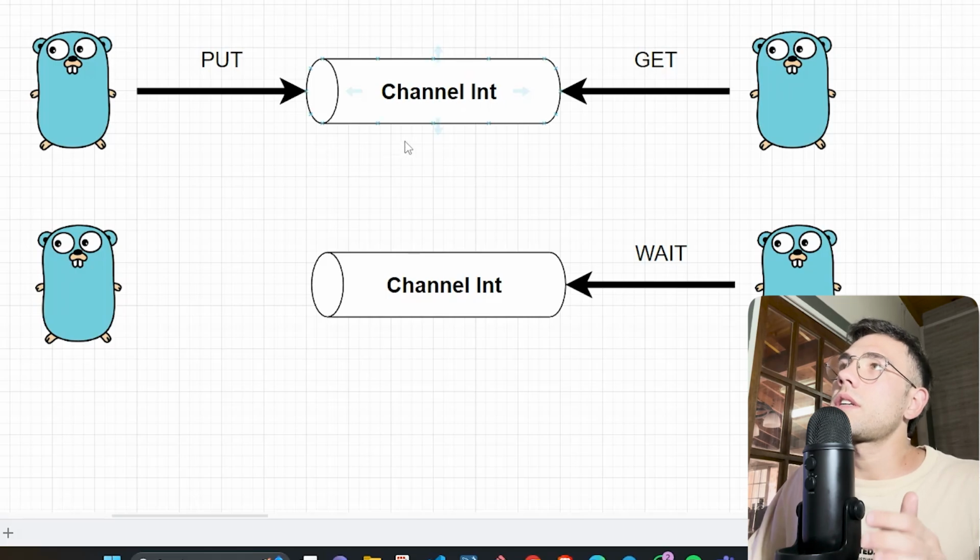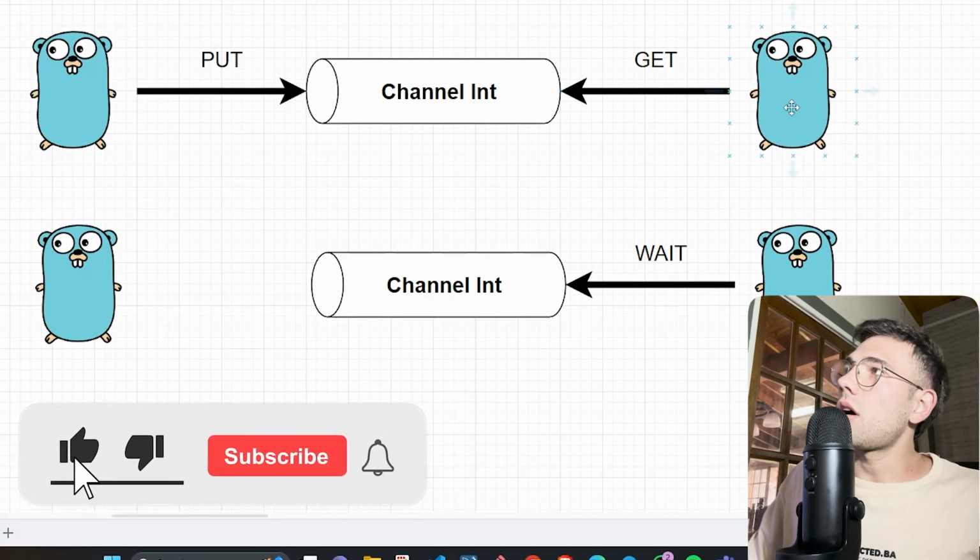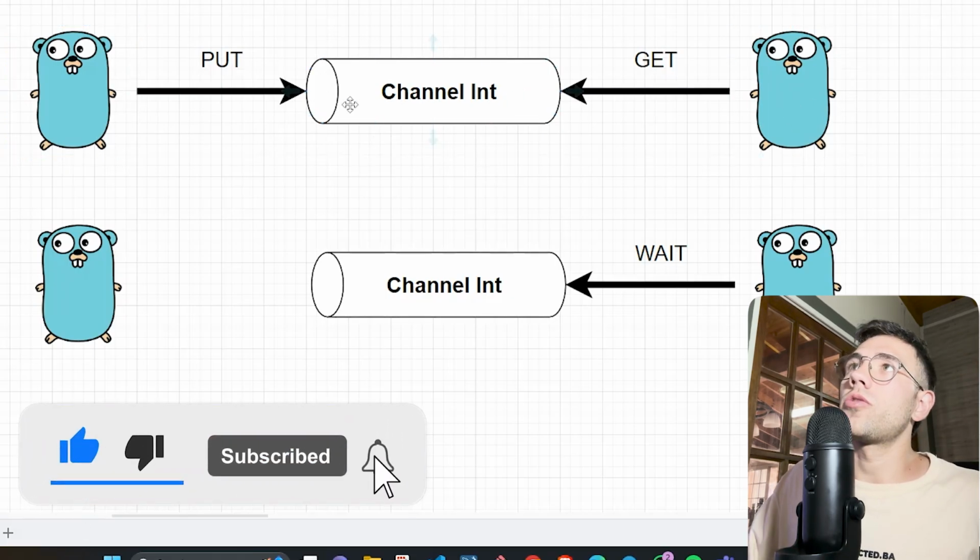In this case, it's a channel of integers, so this coroutine will put here a number, an integer, for example 5, and this other coroutine will be waiting for that message.